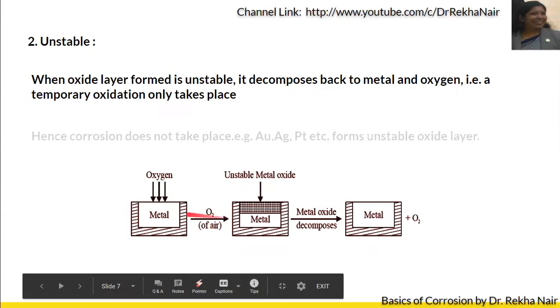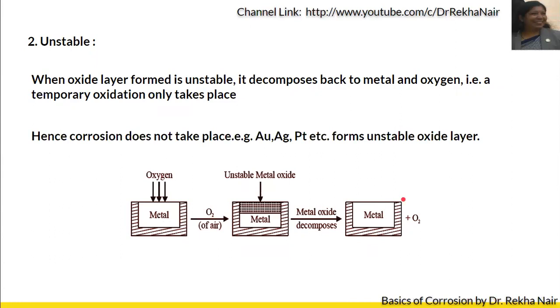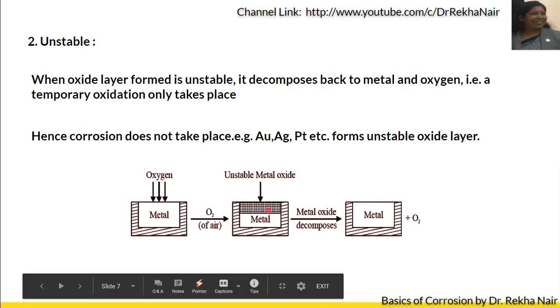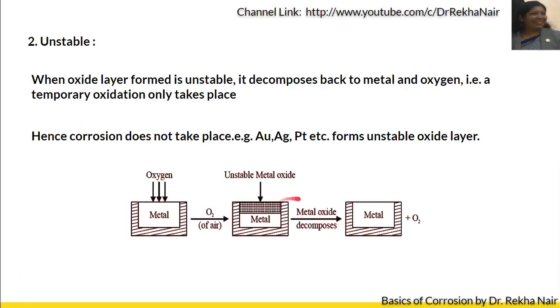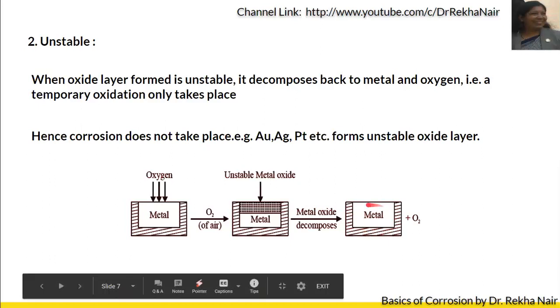So the metal that we have considered here, we are getting it back, and oxygen will be removed. Such type of reaction occurs generally in metals like gold, silver, platinum. These form an unstable oxide layer and the metal will be protected, because this unstable metal oxide layer will give back the metal that has reacted to form oxide.